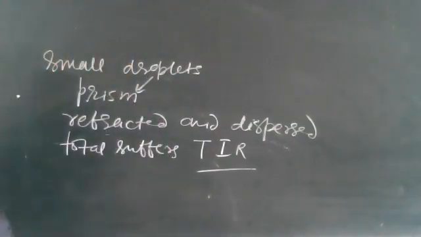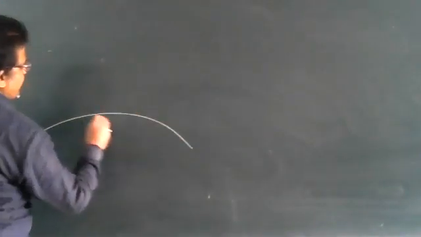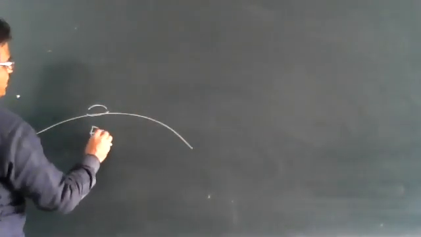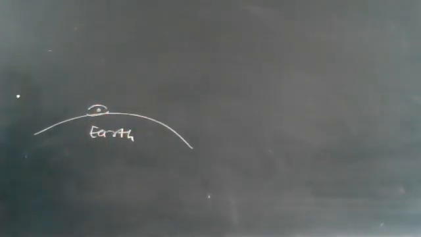I am just drawing a figure here. See how the rainbow occurs. Suppose this is our earth and here is our observer. This is our eye.